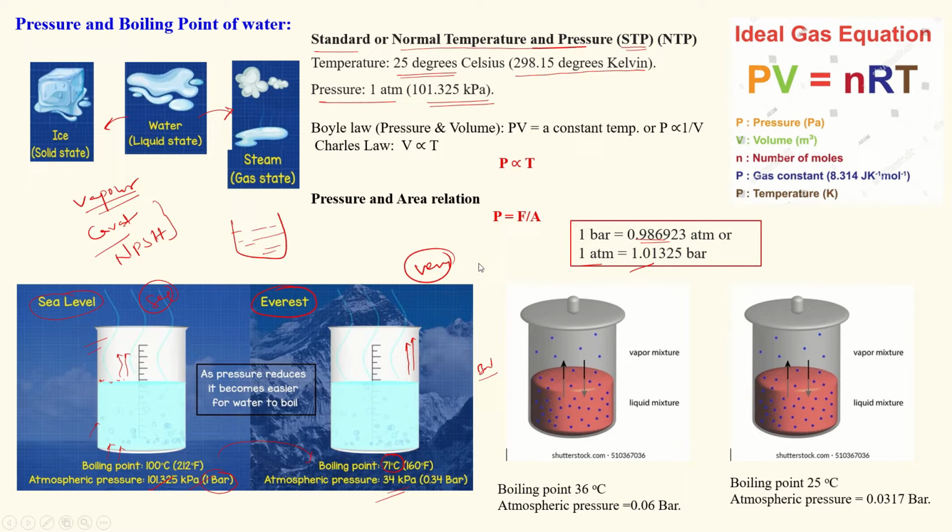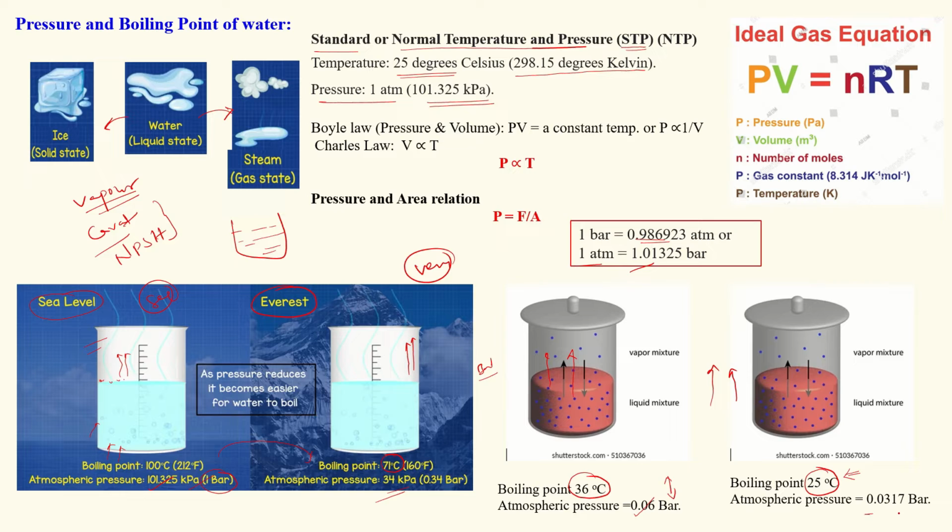Same thing, if the water evaporates at 36 degrees Celsius, the temperature is reduced still further, so the pressure is also reduced. If the water evaporates in a container at a temperature of 25 degrees Celsius, that is the boiling point at 25 degrees Celsius.